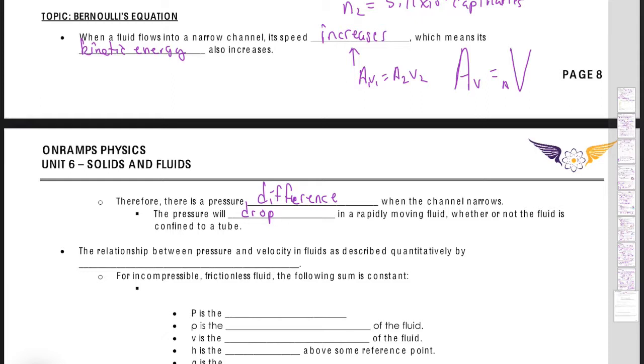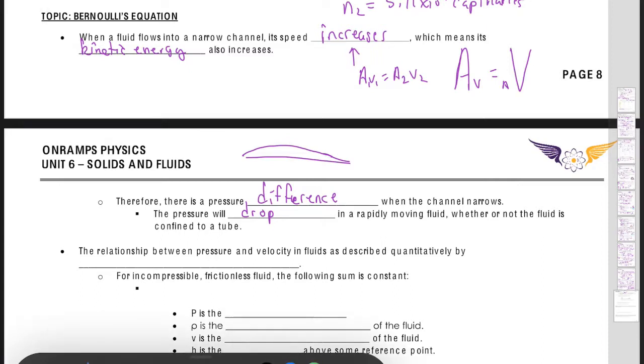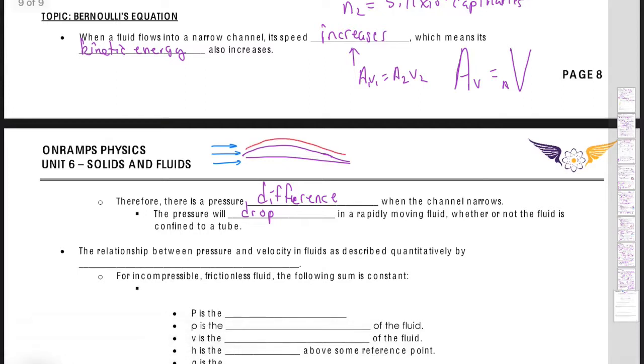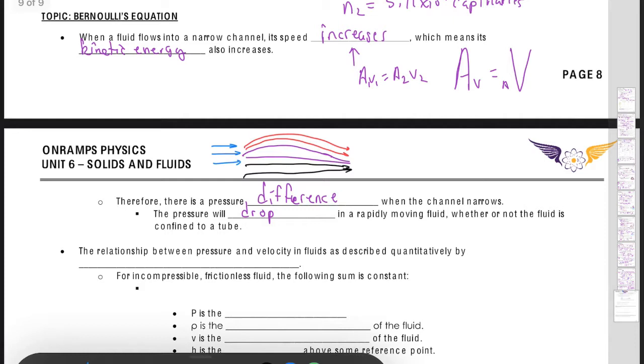This is the reason why airplanes lift off, okay? And so here's my airplane wing, right? Something you notice is that they're bigger on top, more curved on top than on the bottom, because if I have air flowing and hitting the front of the wing, the air will split. Some of it will go over the top, right? And some of it will go under the bottom. But they have to meet up together here in the end, right?